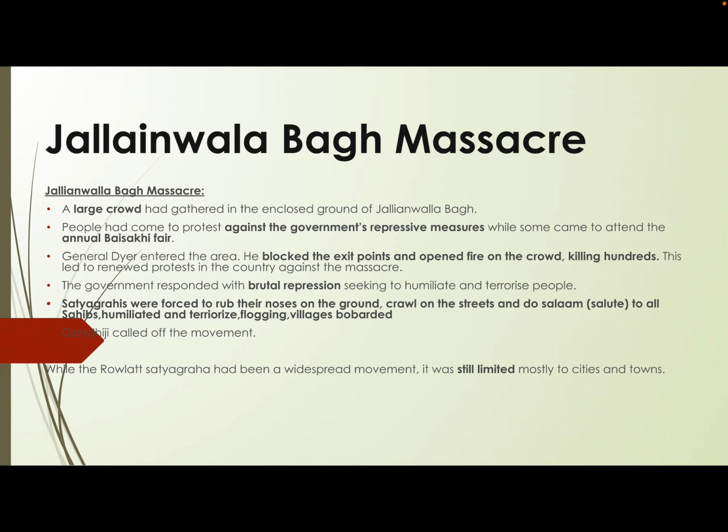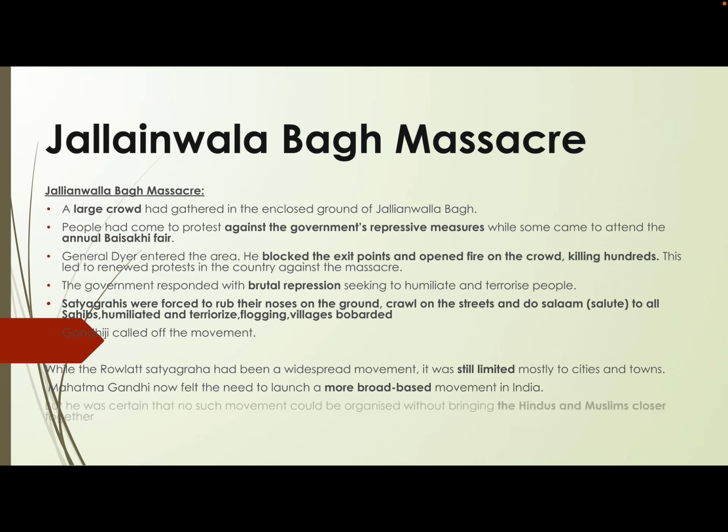When all this turned absolutely violent, Gandhiji called off the movement. The Rowlatt Satyagraha, we can say, was still limited to the cities and towns. With all this, Gandhiji realized that there was a need to launch a more broad-based movement in India. So he started preparing for that, and then we have the next set of movements coming up.